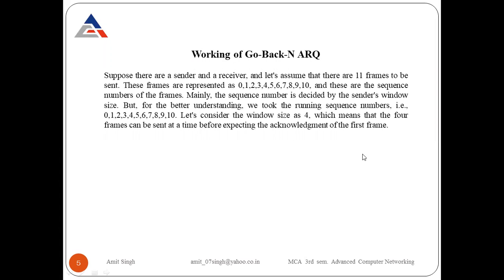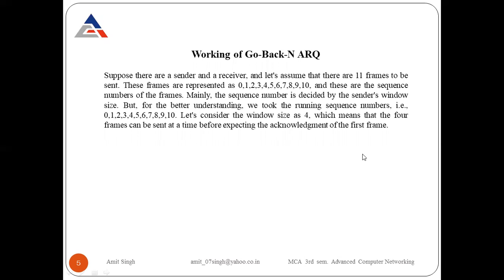Suppose there are a sender and a receiver, and let's assume that there are 11 frames to be sent. Just compare it with the example: I am a sender, you are a receiver, and I want to send 11 frames. I represent all the frames with sequence numbers. First, I give a sequence number to every frame, from 0 to 10. I have a total of 11 frames, so the sequence numbers are 0, 1, 2, 3, 4, 5, 6, 7, 8, 9, 10.